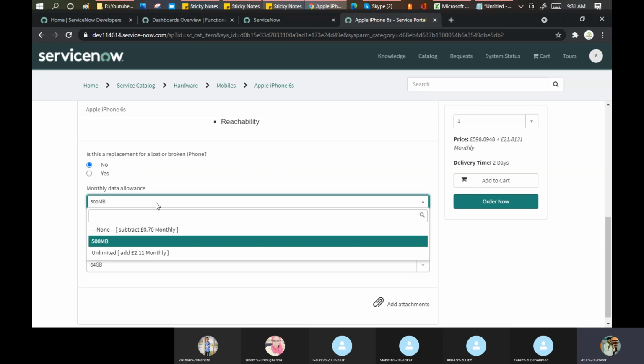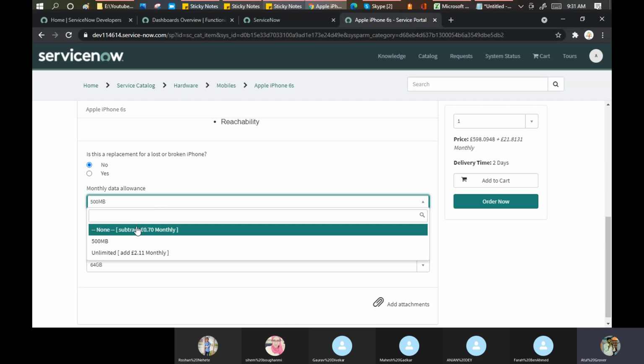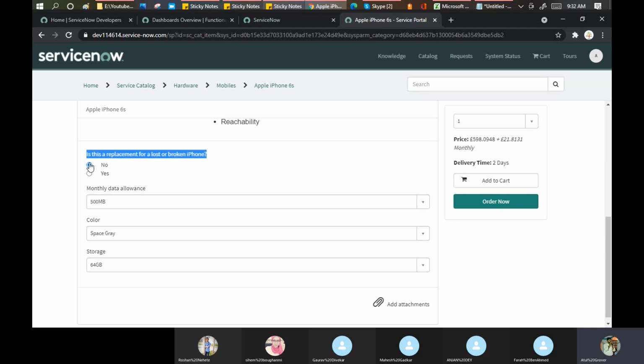Monthly data allowance, how much data you want on your particular plan. Maybe you're buying some product from me. Take an example, you say I want to buy an iPhone. As soon as you click on the red color, the price increases by 100 or 200 rupees. If you click on the black color, the price will be the same. Or maybe when you pick some fancy color, the price will change automatically. So these things which you are able to see here are called the variables.